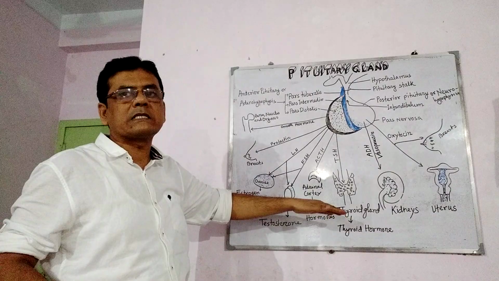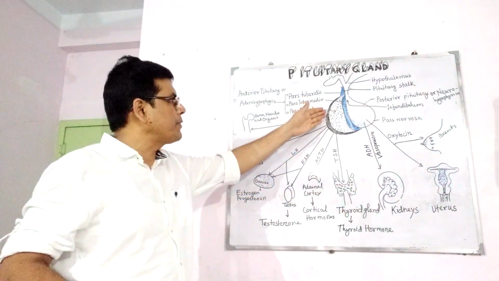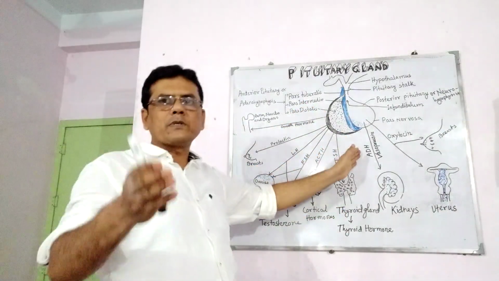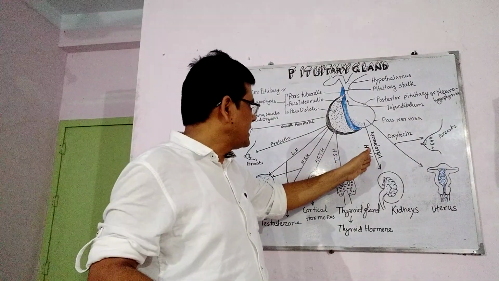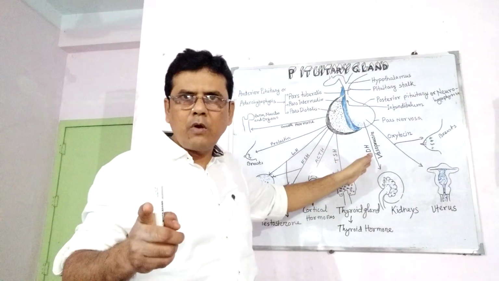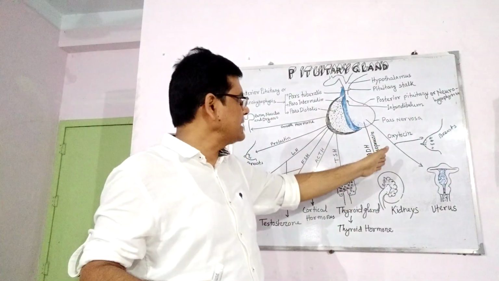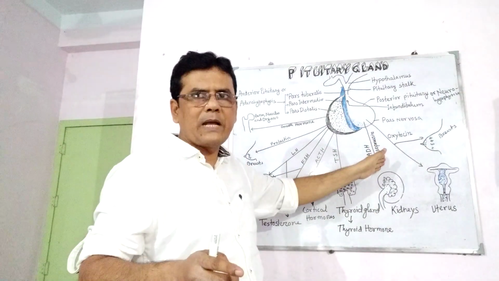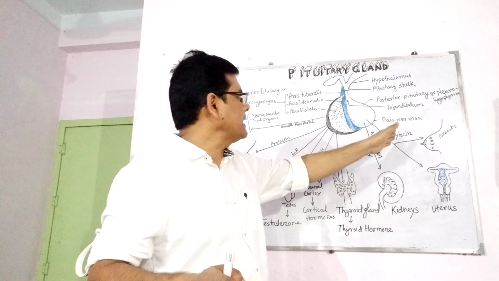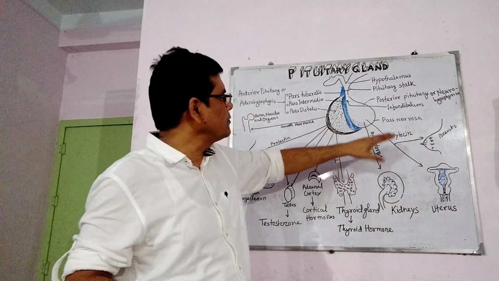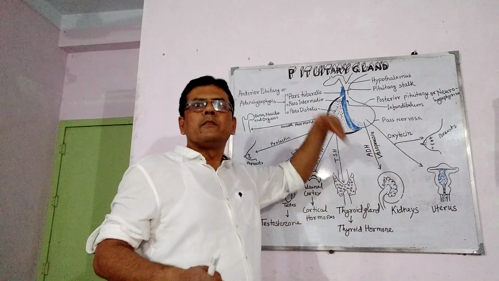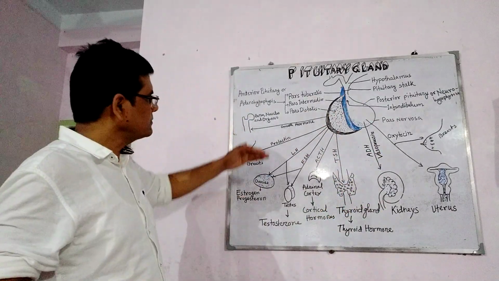These hormones are secreted from the adenohypophysis. And the posterior pituitary secretes ADH, antidiuretic hormone, that is called vasopressin, and another hormone called oxytocin. These two hormones are secreted from the posterior pituitary.